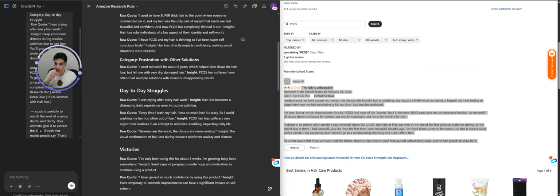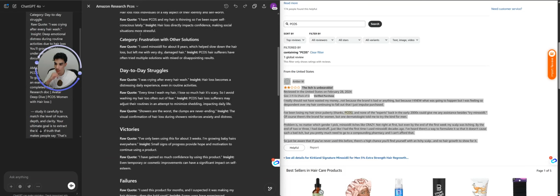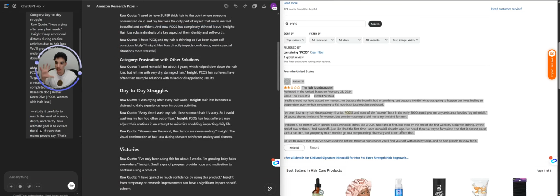"This is good. I have PCOS and my hair is thinning, so I've been super self-conscious lately." Insight: hair loss impacts confidence, making social situations stressful. So as you can see, it doesn't do a really good job, but it still gives us the raw content that we're looking for.